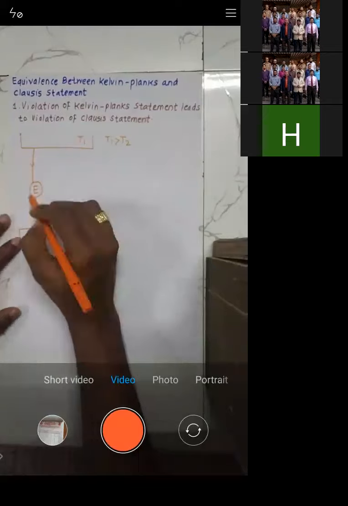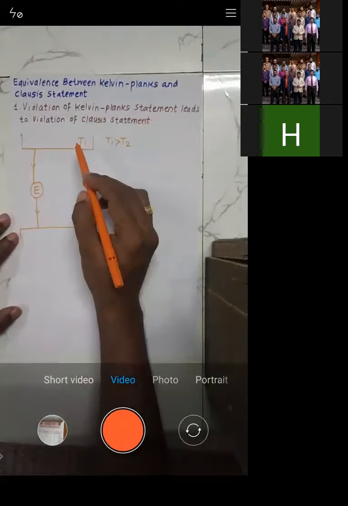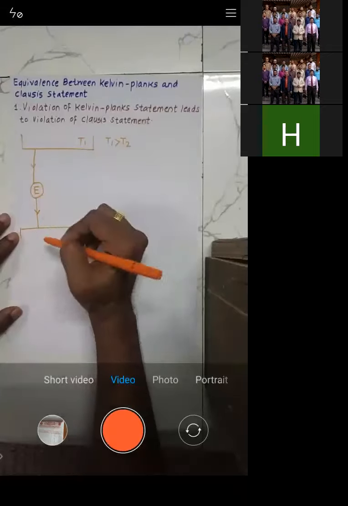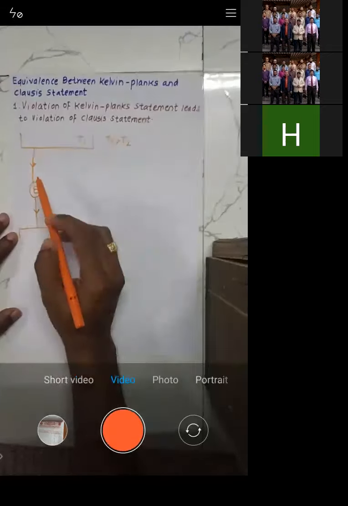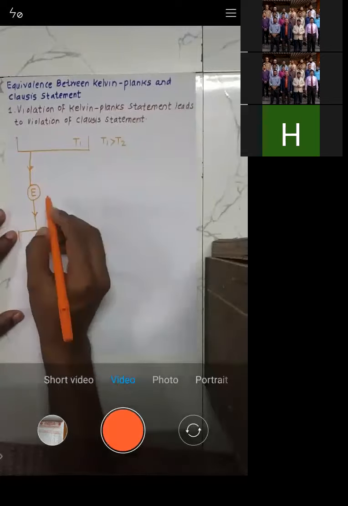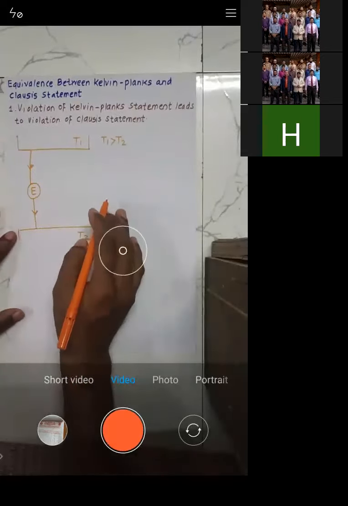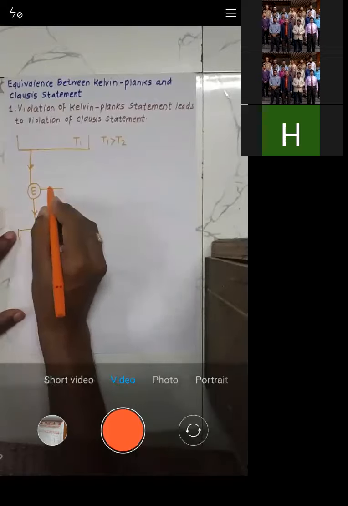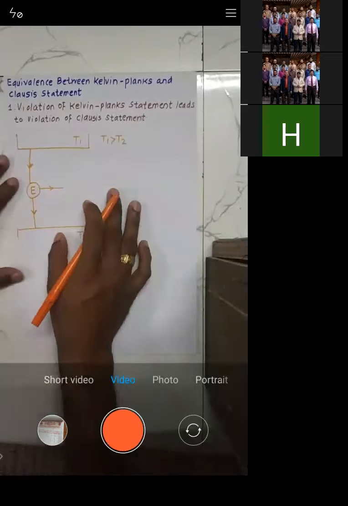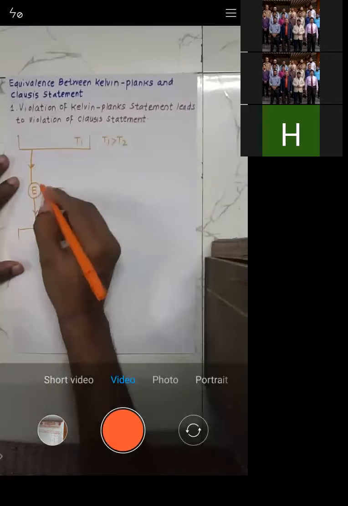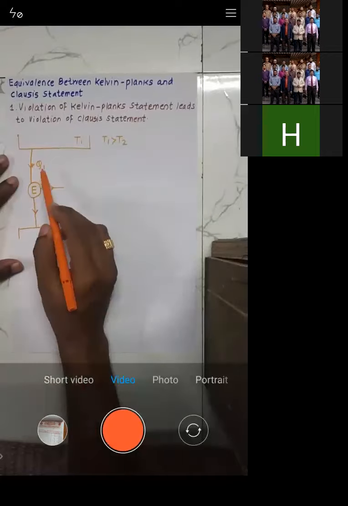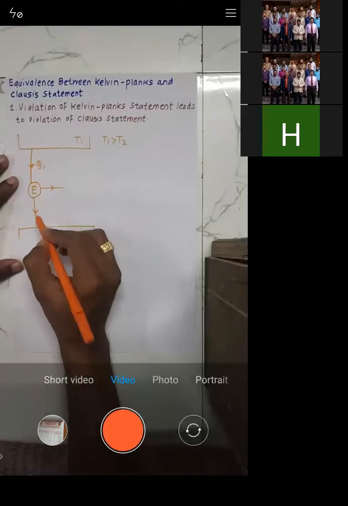So heat will flow from higher temperature to lower temperature, right? If heat flows from high temperature to low temperature, what happens? Power will be produced, right? Some power will be produced. So let us say this is an engine which receives Q1 amount of heat, and it should reject Q2 amount of heat. Some heat should be rejected.